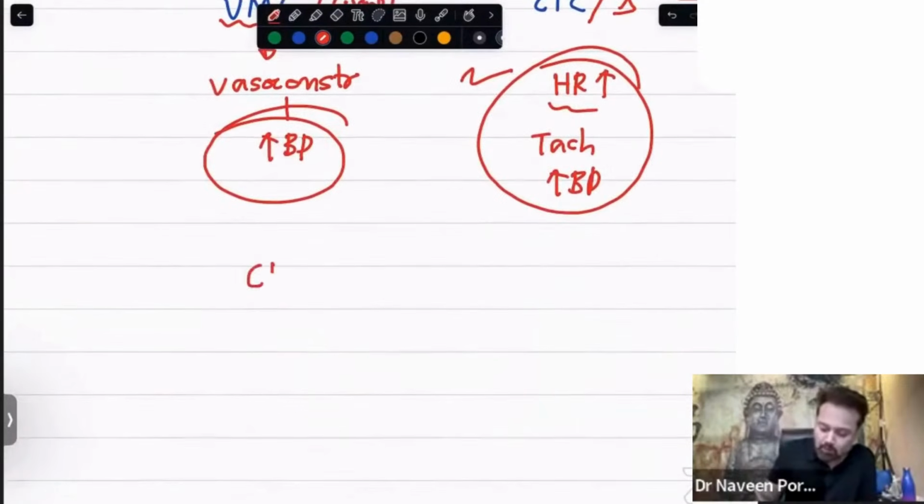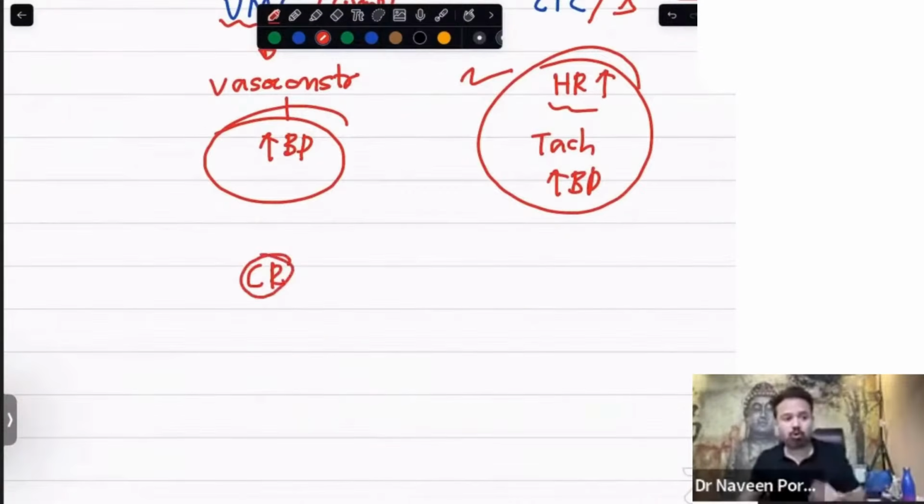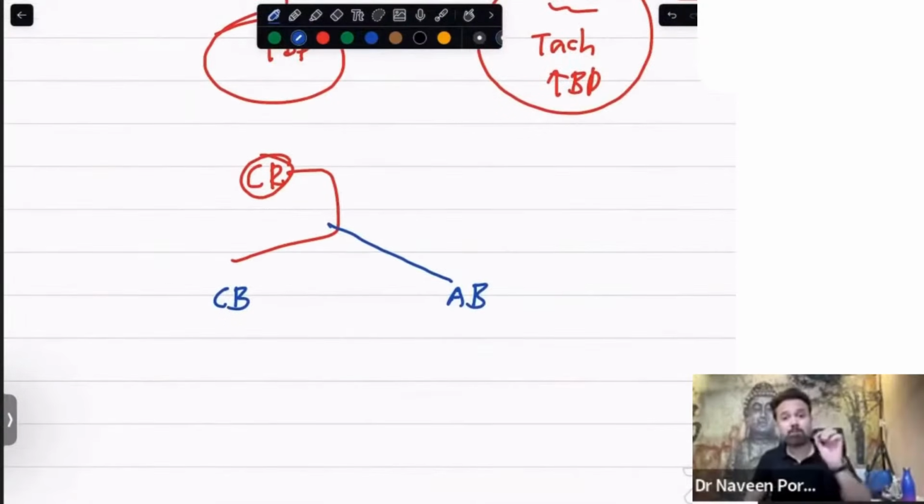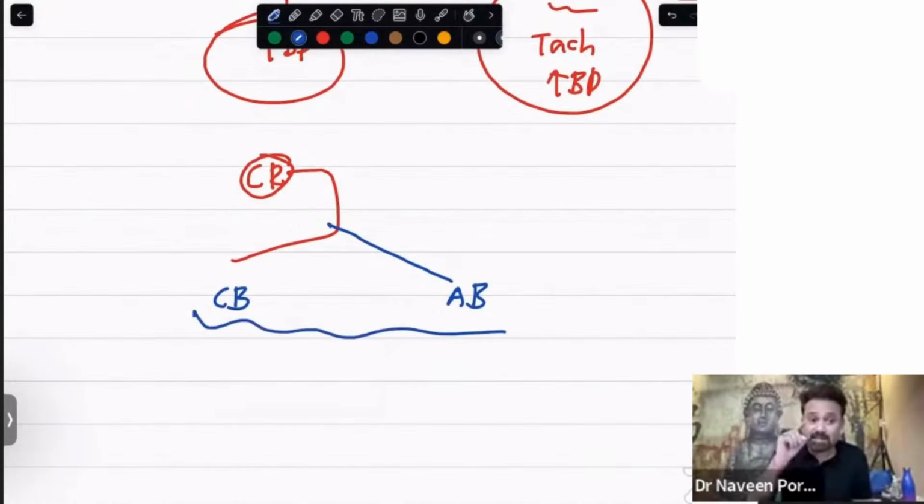Number two are chemoreceptors. I will show you a video also. That video is showing animation. There are two chemoreceptors. One is carotid body, the other is aortic body. So please remember this point. Baro are not body, baro are sinus; chemo are body, and they have a cell. That cell is called glomus.